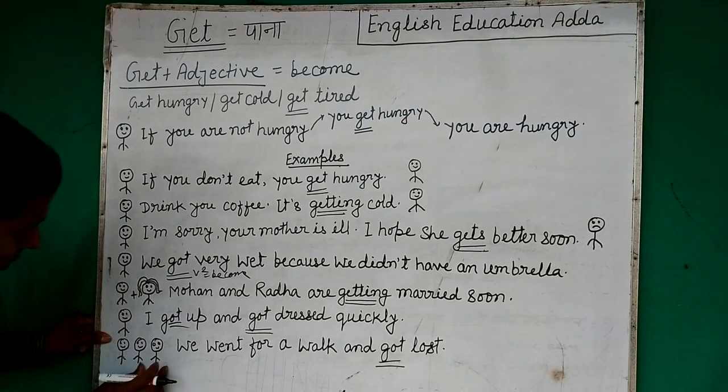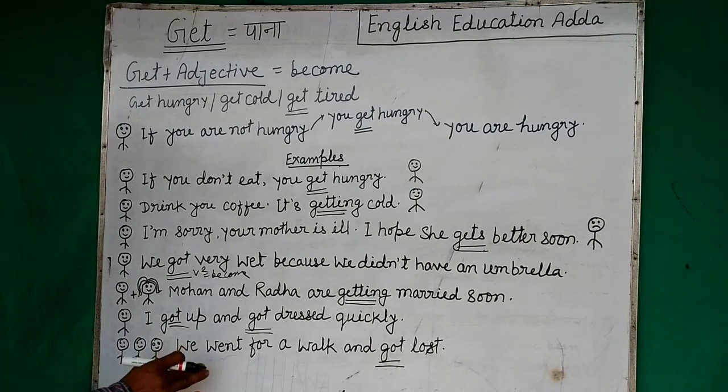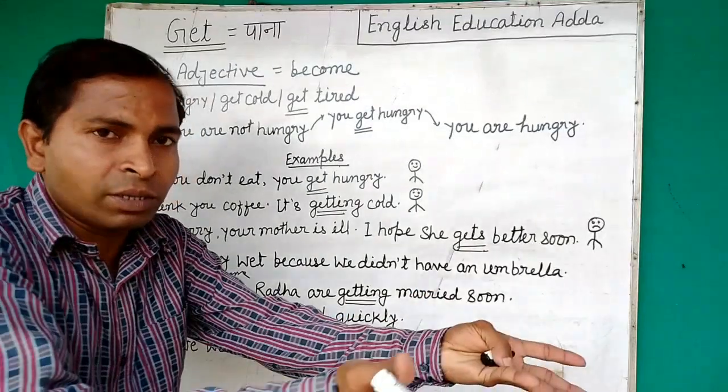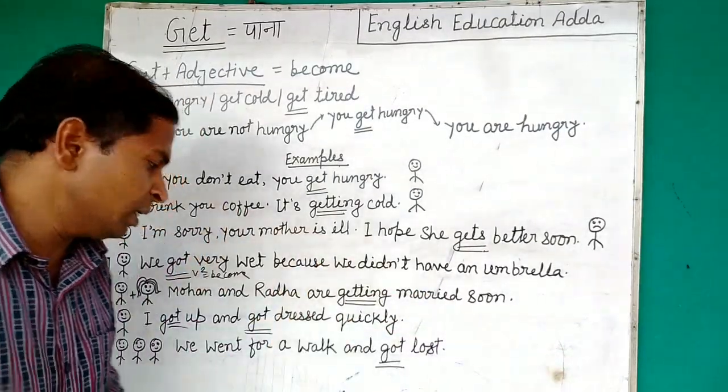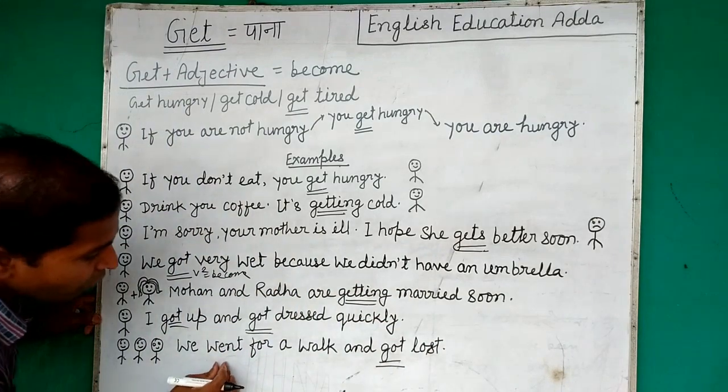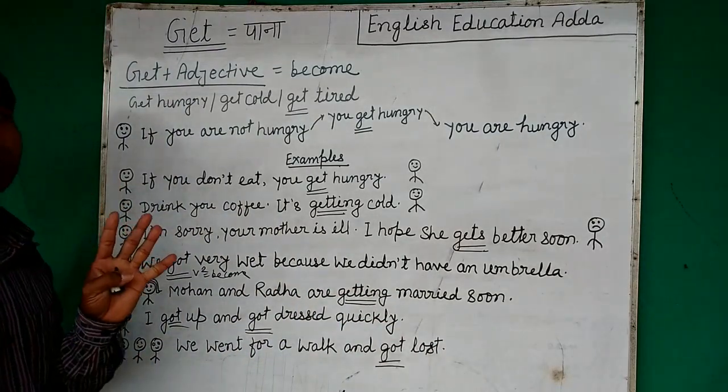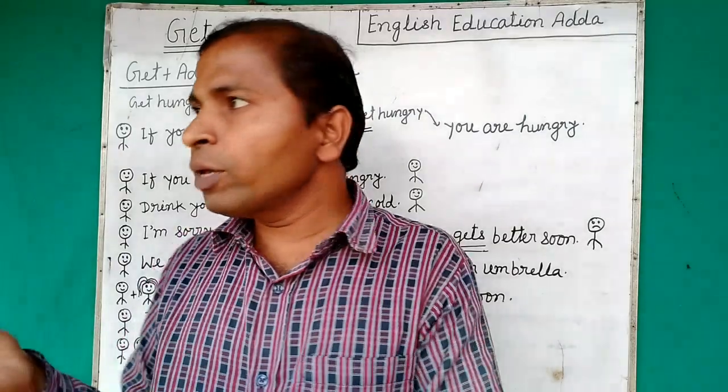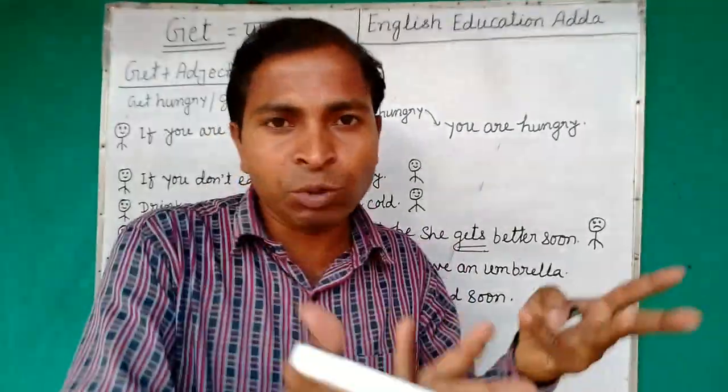Another one is here. Three persons are going on the way. We went for a walk and got lost. We went for a walk. We went somewhere to walk, to move, right? So we are doing some action. We went for a walk and got lost. We got lost. We didn't find the way where we had to go, right?